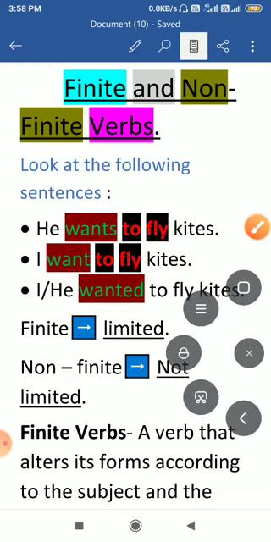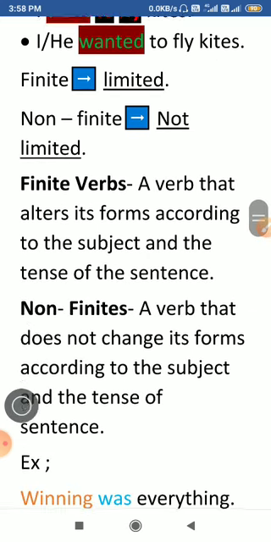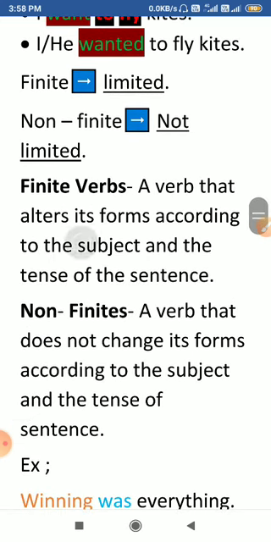So students, let's first see the definition of finite verbs. As I have explained in the examples of verb, finite verbs are verbs that alter. Alter means change. A finite verb is a verb that alters its form according to the subject and the tense of the sentence.